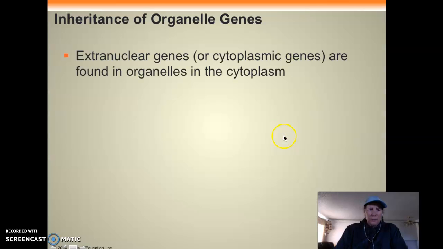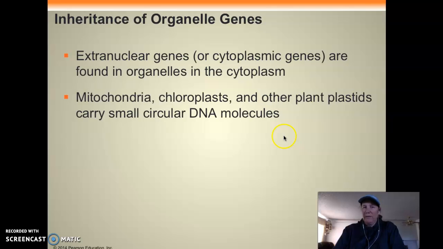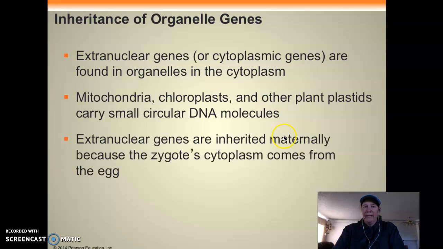Okay, so I'm getting there. Extranuclear genes or cytoplasmic genes are found in the organism, and this is what I was telling you about with mitochondria. Mitochondria and chloroplasts have their own DNA. Sometimes there are extra genes in there, but you inherit those just from Mom, because that's where you're developed.